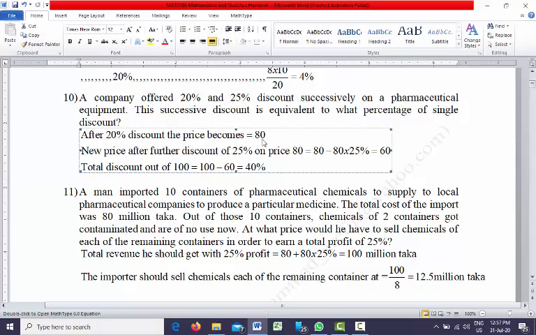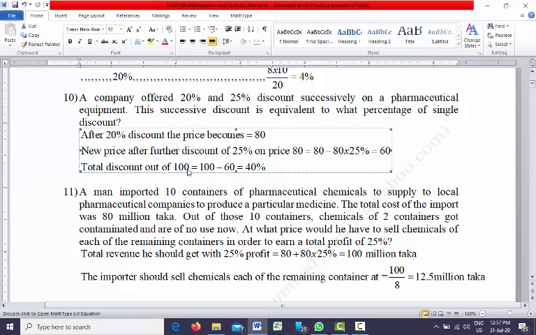If you offer 25% discount on the new price, 80, the new price will become 80 minus 80 into 25%. So from 80 we need to deduct the discount, which is the new price multiplied by 25%. So after further discount, the price will become 60.